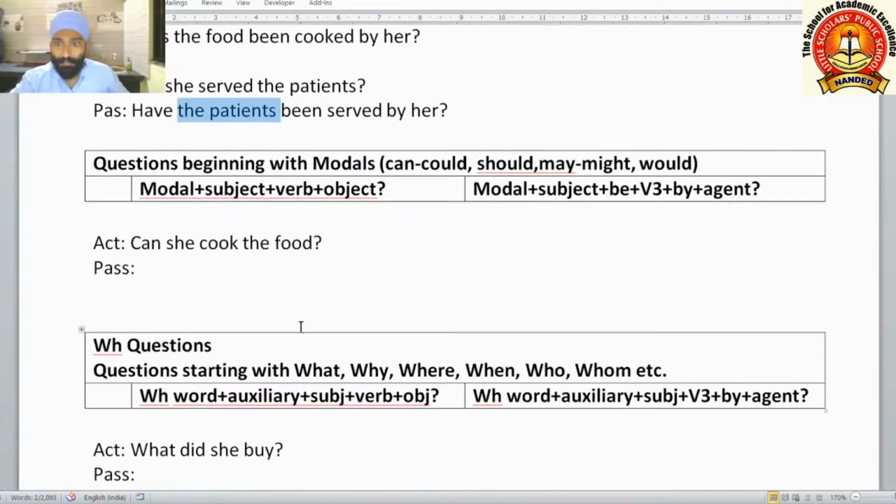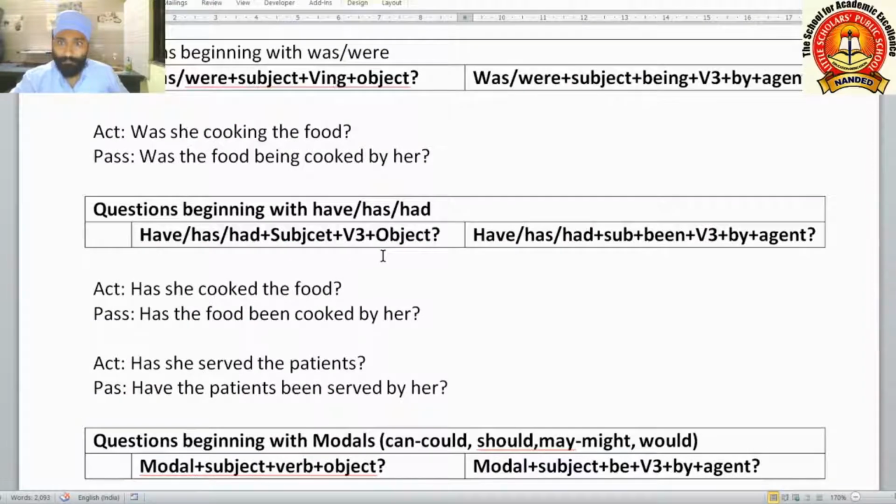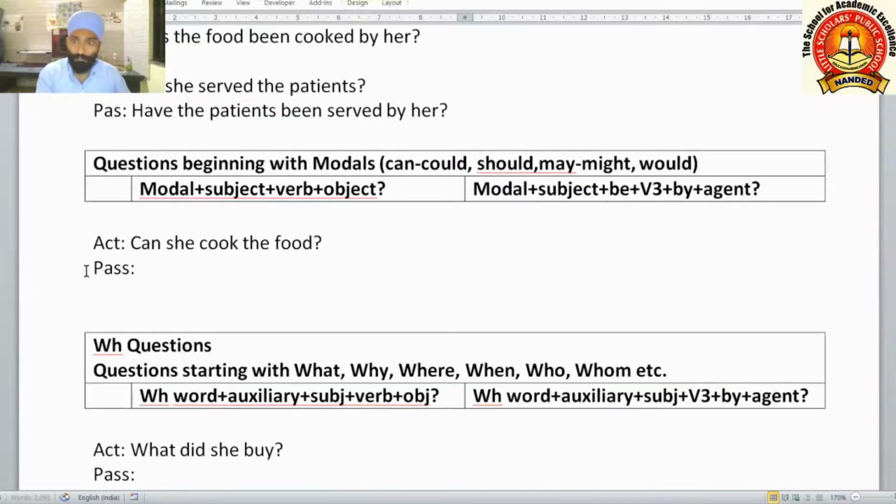Now let us see the next example. This was the sixth example, of modal auxiliary questions. If a question is beginning with a modal auxiliary verb, this is also a verbal question. So how to change it? Modal auxiliary plus subject plus be plus V3 form plus by plus agent plus question mark.